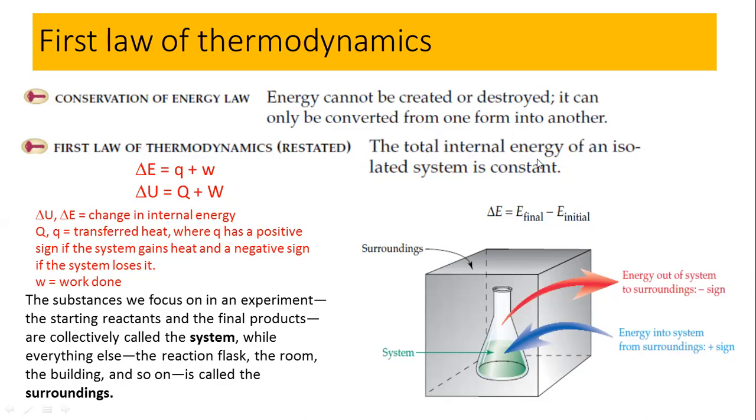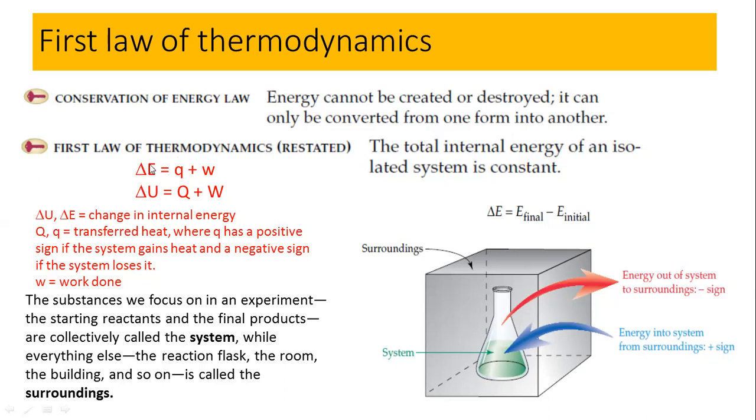So the total internal energy of the system, that means whatever the energy of this system is, will remain constant, and this is according to the first law of thermodynamics. And the internal energy is the energy of the system which is inside of the system. You can calculate it by using this expression: delta E equals Q plus W. This is the mathematical representation of the first law of thermodynamics.